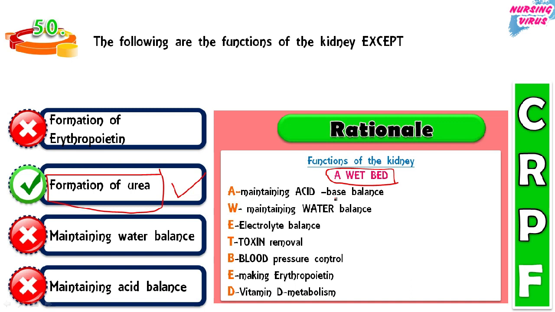A for maintaining acid balance, W for water balance, E for electrolyte balance, T for toxin removal, B for blood pressure control, E for making erythropoietin, and D for vitamin D metabolism. So these are the common functions of the kidney.